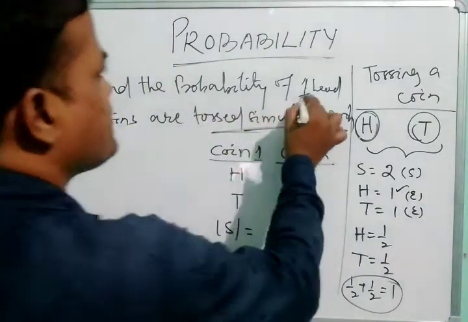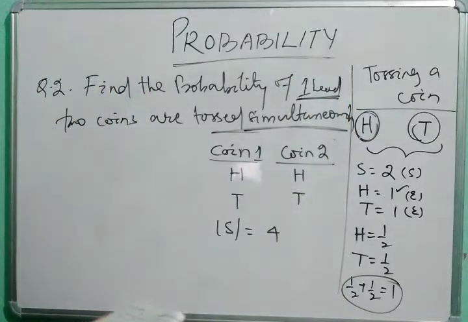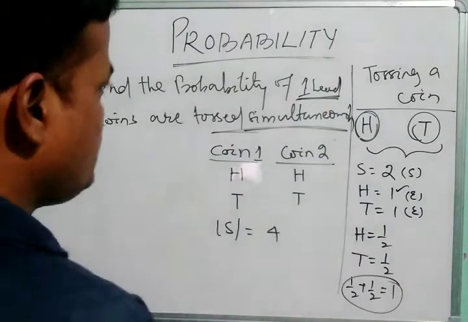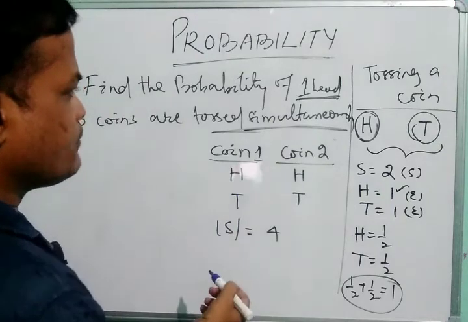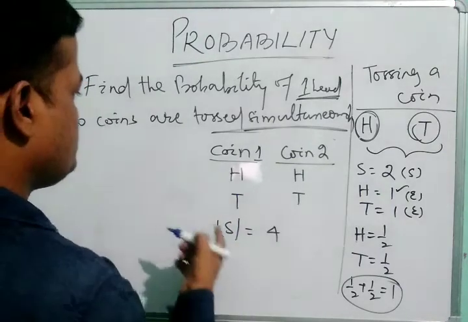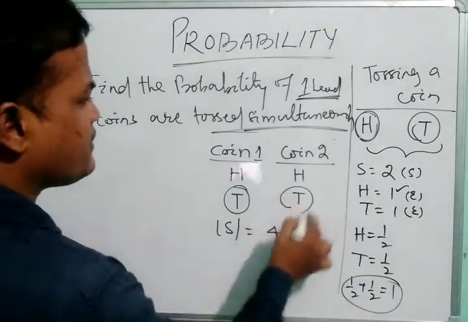But the question is asking, what is the probability of getting one head? So what is the probability of getting one head? So we can say, you see, here is one, here is another tail.